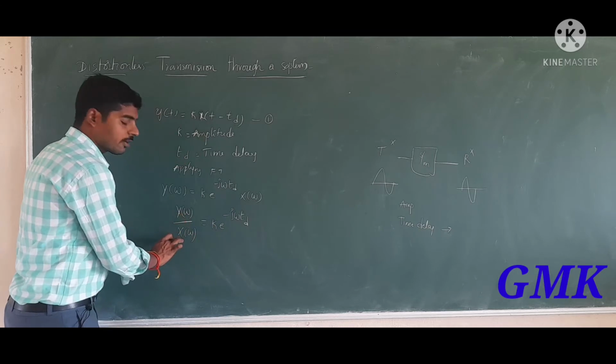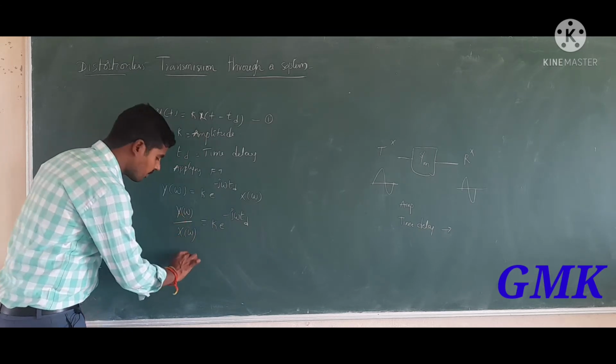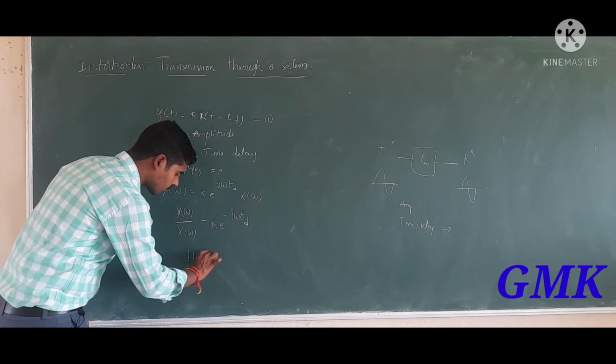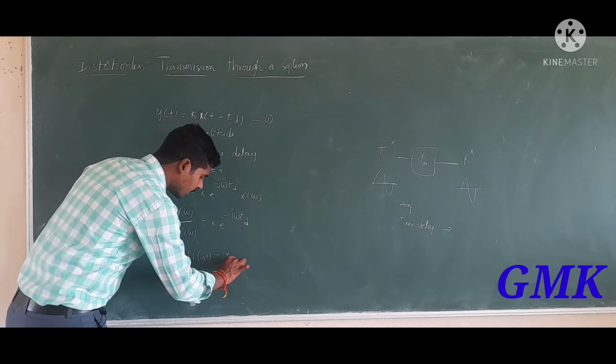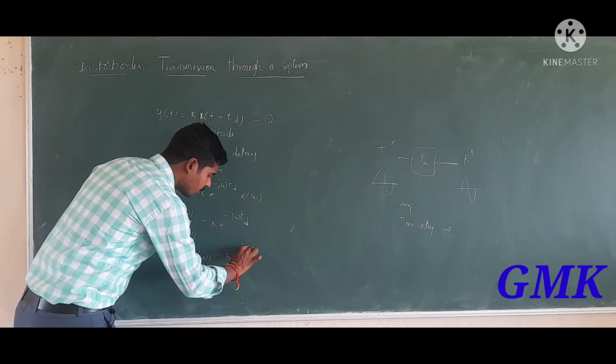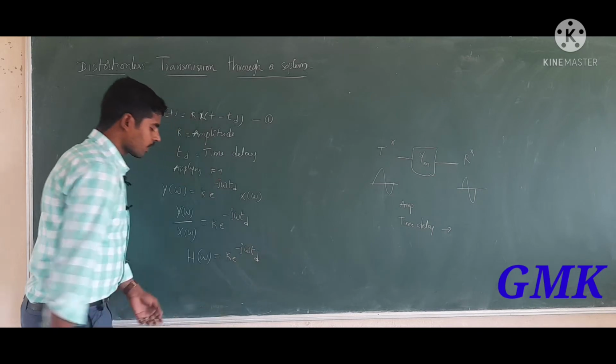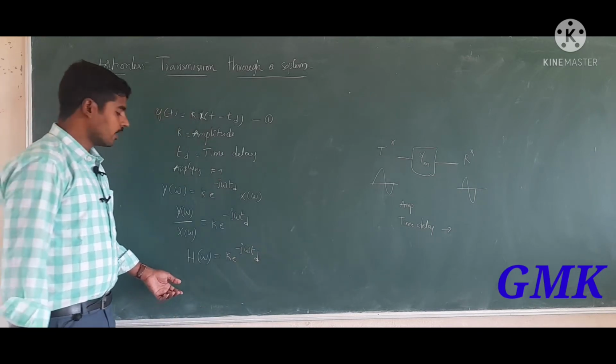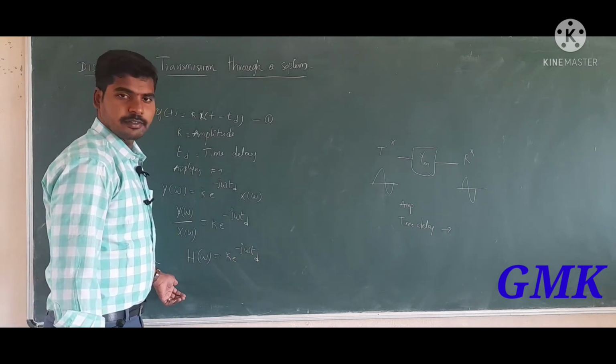This is called the distortionless transmission equation.